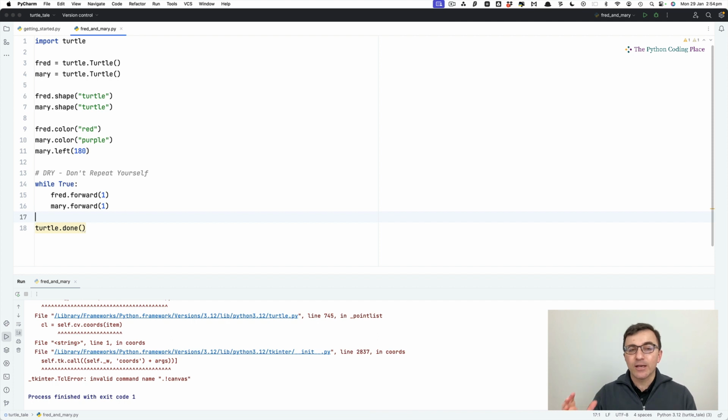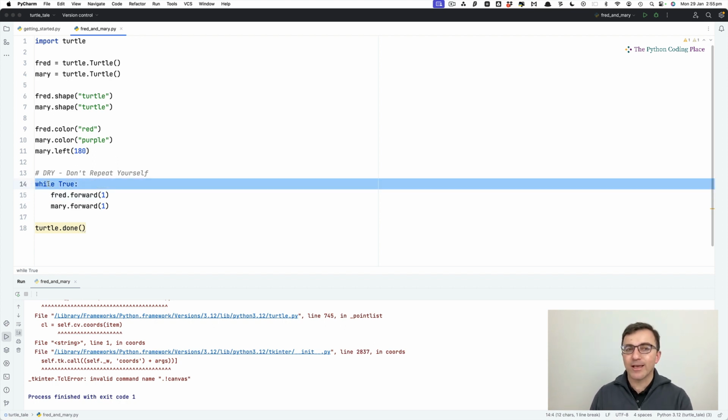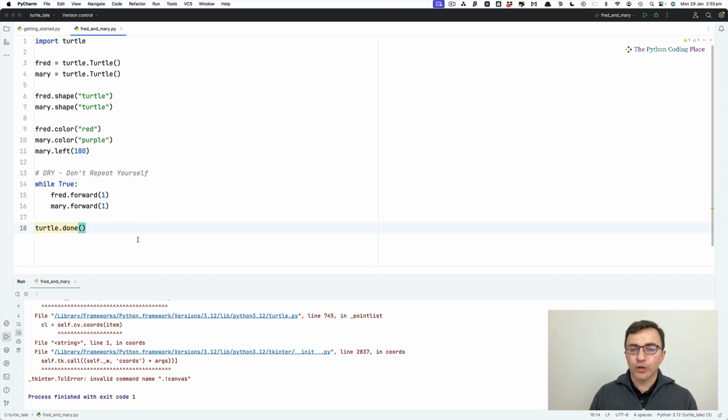We'll see this combination of a line ending with a colon and then one or more lines following the colon with an indent very, very often in Python. It's part of Python's grammar. So it's not just the while loop that has this. Good. What do we want to do next now?